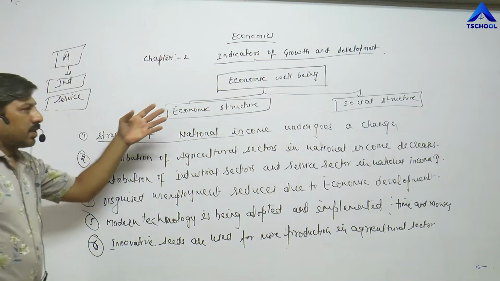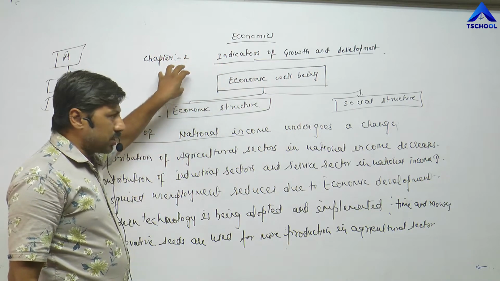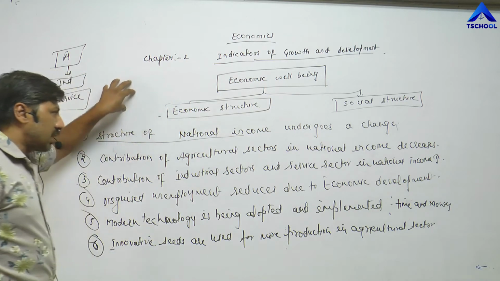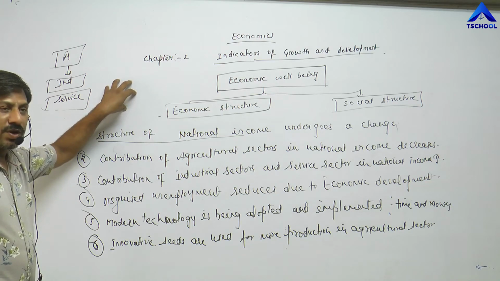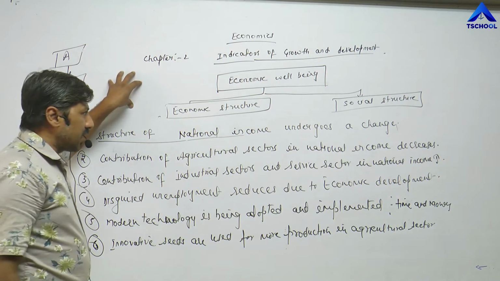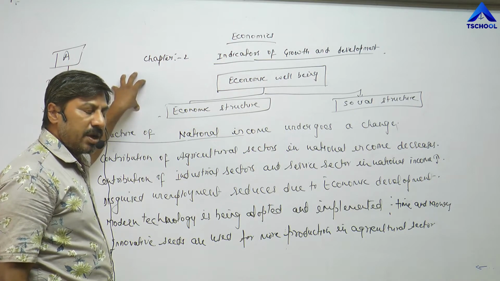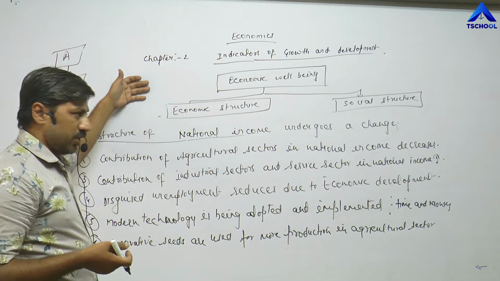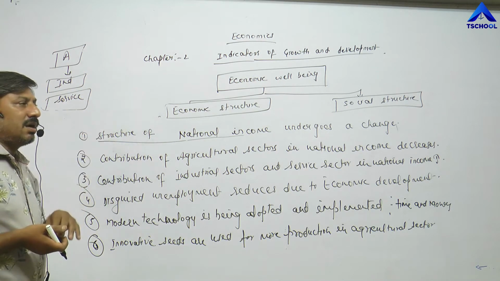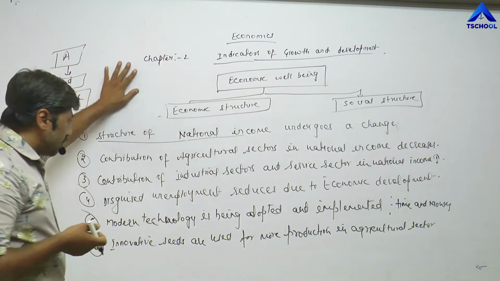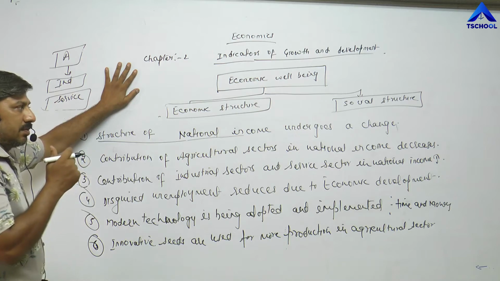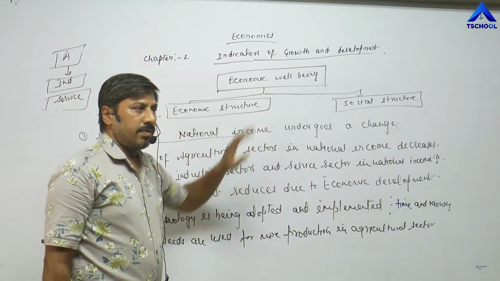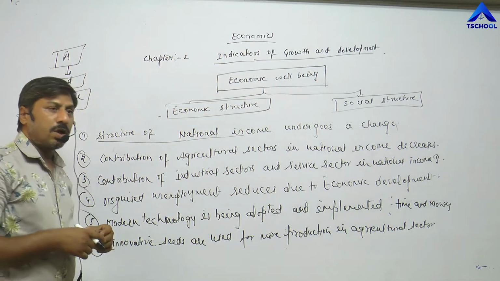So first of all, what is economic development? It is a continuous process, because it is a very long process. It is not easy to start and finish within a very short span of time. It is very easy to start, but difficult to sustain the same rate of development for a longer period. The reasons I have already told you: increasing population, natural factors. These are the hindrances which stop the rate of development at the same rate. So it is a continuous process of economic well-being, which means improvement in the quality of life.